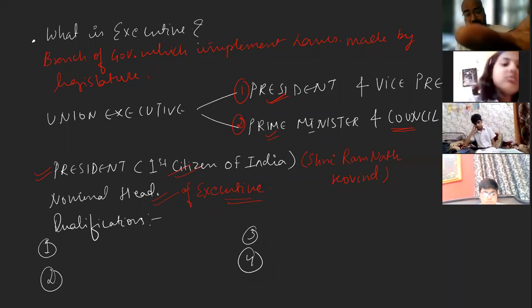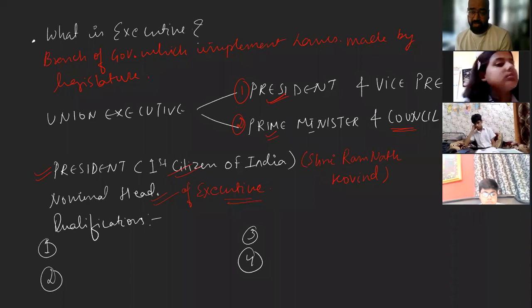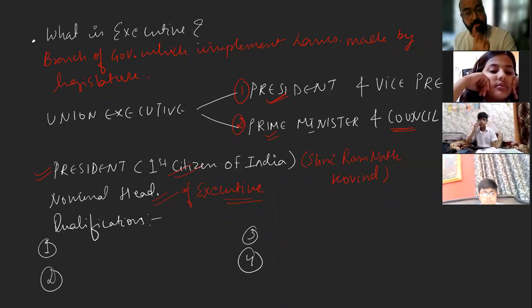But the president feels that whatever things have been included in the bill need certain changes, what he can do is return the bill for the first time and give some considerations, some advice that should be considered. Now, the bill comes back to the parliament. Now, it is the duty of the parliament that whatever changes the president has suggested should be taken into consideration, only consideration, but they are not bound to follow them.